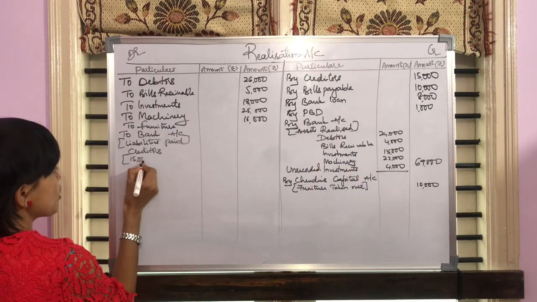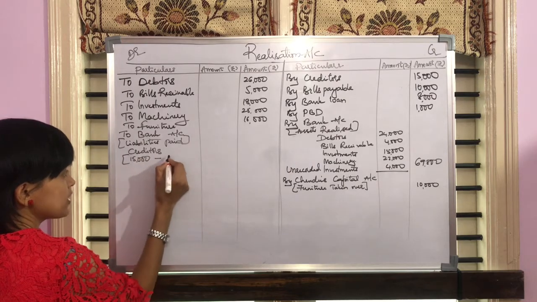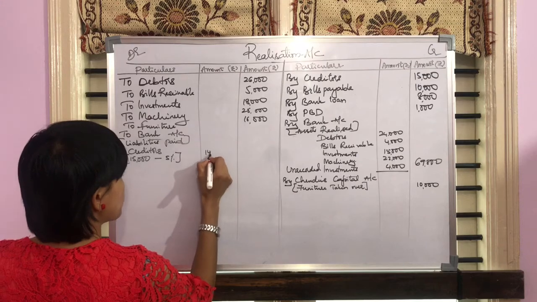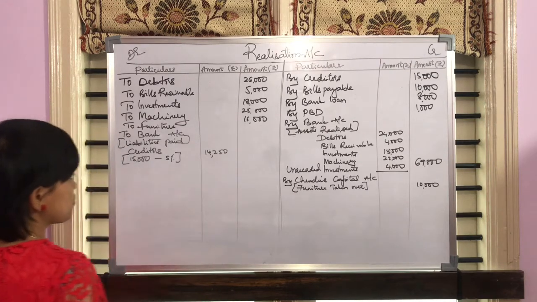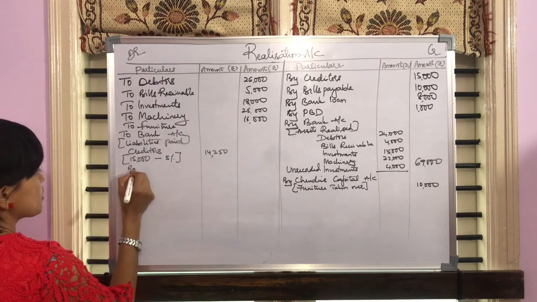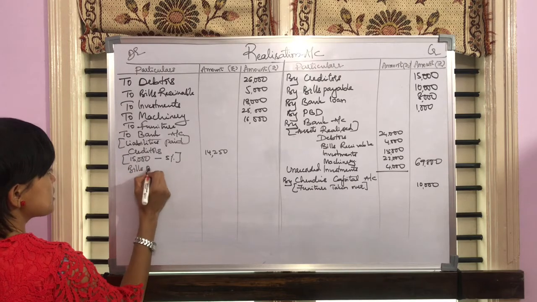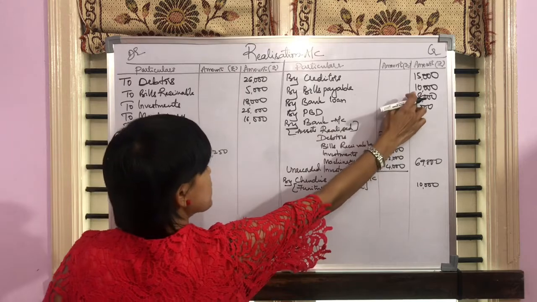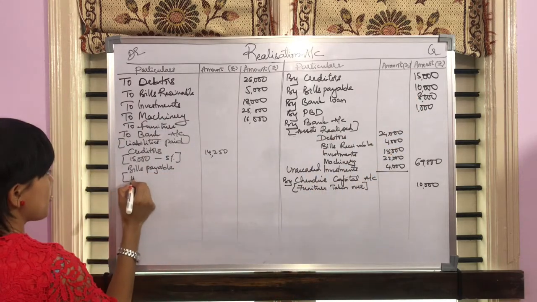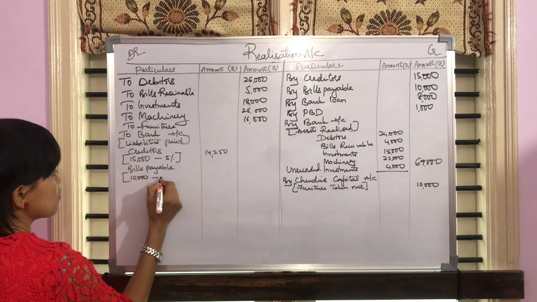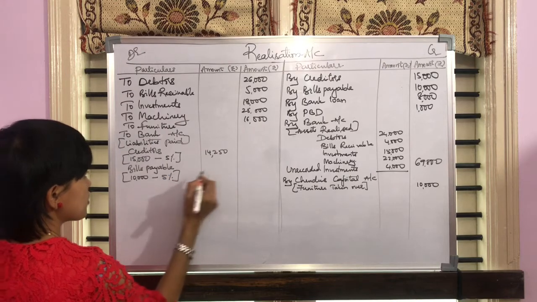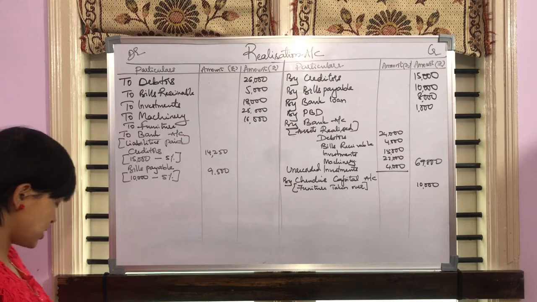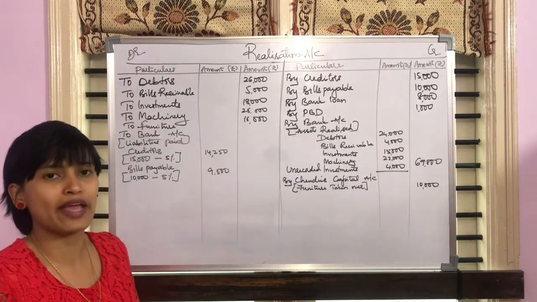So 15,000 with a 5% discount, the value is 14,250. The next one is bills payable. Value is 10,000. With 5% discount, 9,500.